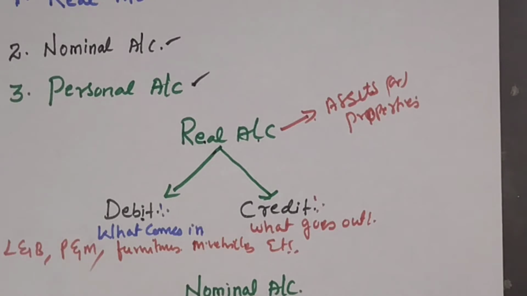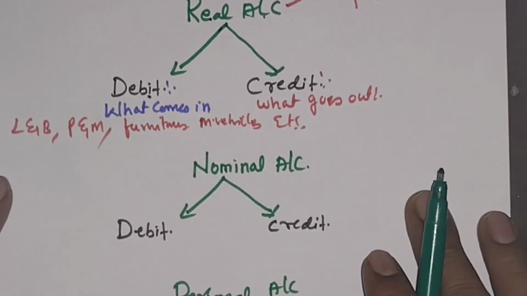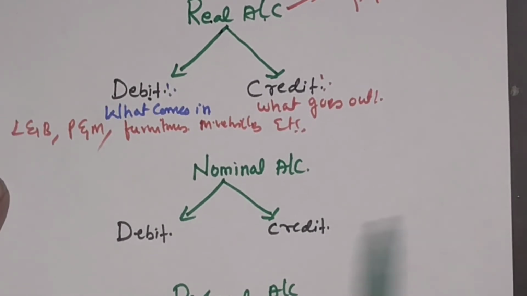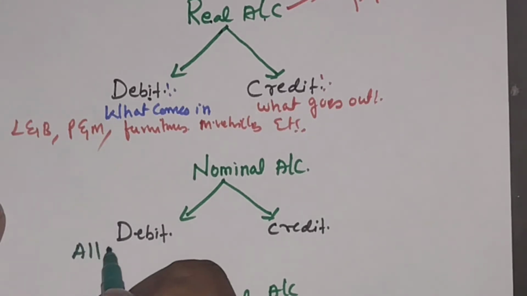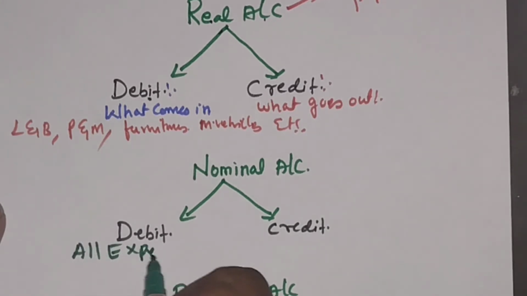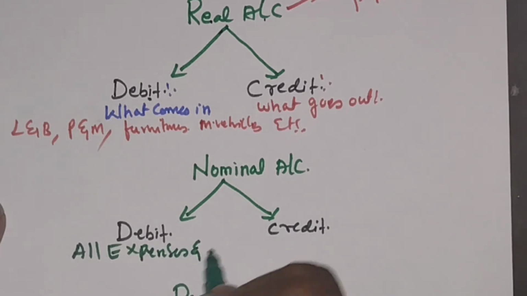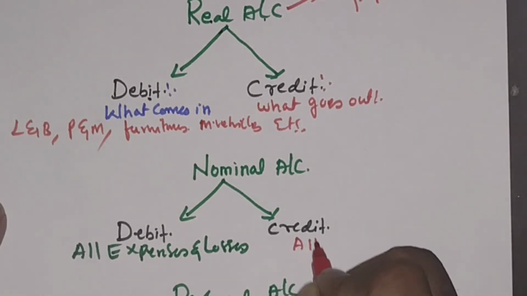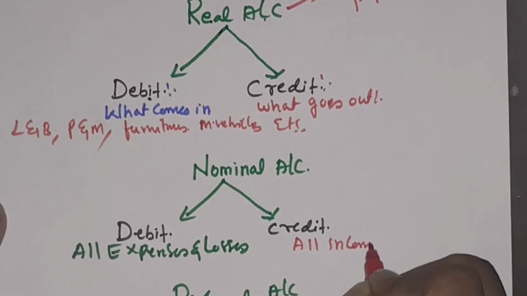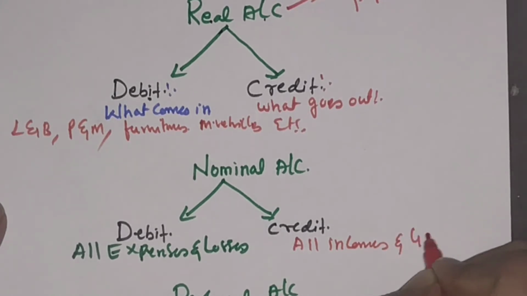Next, coming to the nominal account. The nominal account rule of debit says debit all expenses and losses, and credit all incomes and gains.